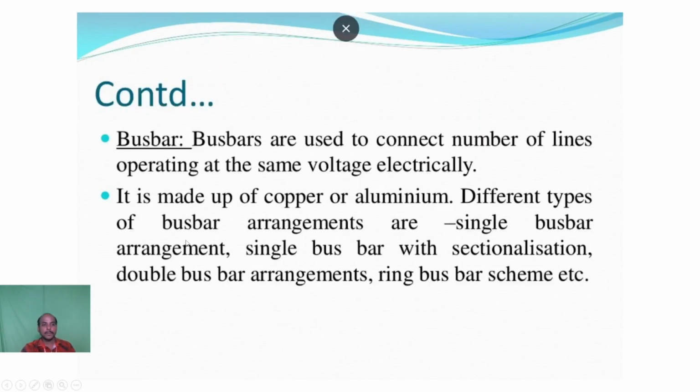And next one, the bus bar. The bus bar is used to collect the power from various power generating sources, such as wind power generation, solar power generation, thermal power, hydro power generation, and nuclear power generation.